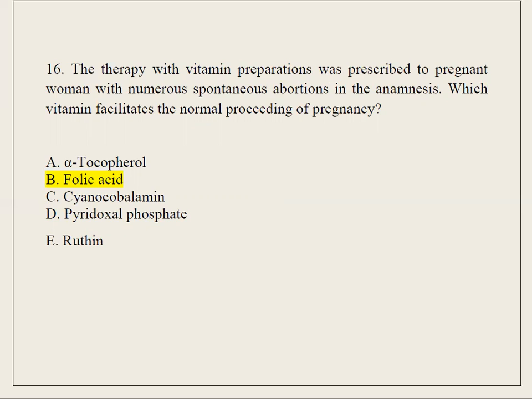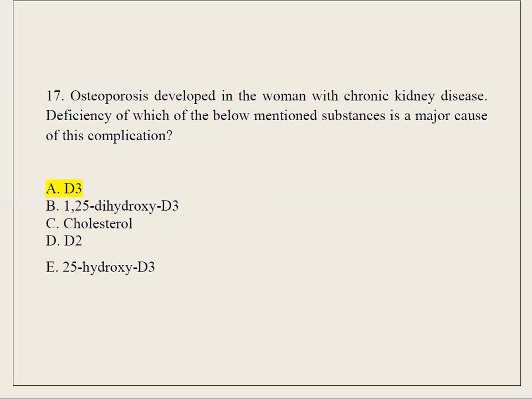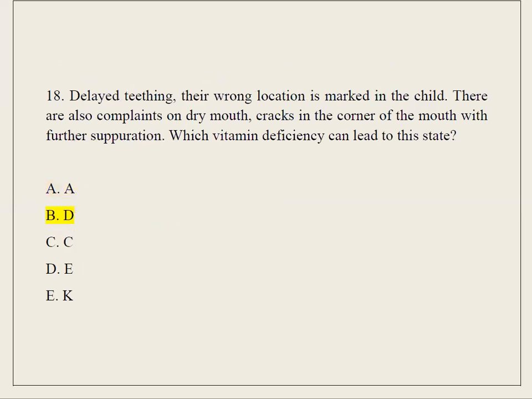E. Rutin. 17. Osteoporosis developed in the woman with chronic kidney disease. Deficiency of which of the below-mentioned substances is a major cause of this complication? A. D3. B. 1,25-dihydroxy-D3. C. Cholesterol. D. D2. E. 25-hydroxy-D3. 18. Delayed teething.